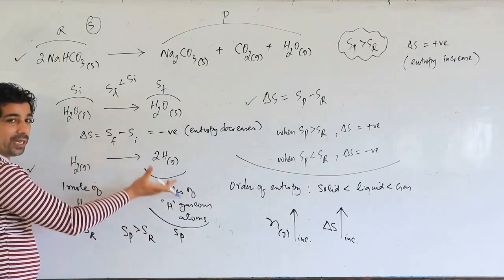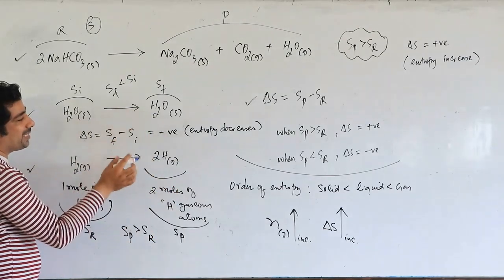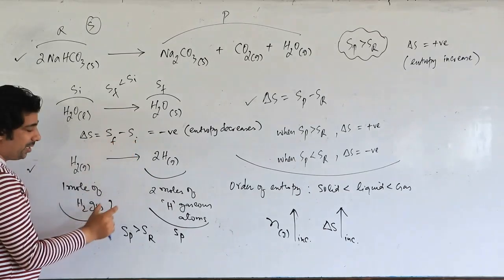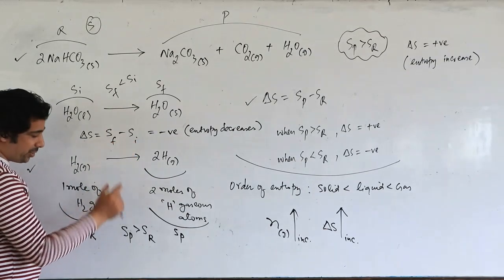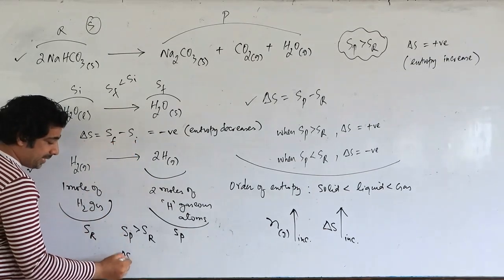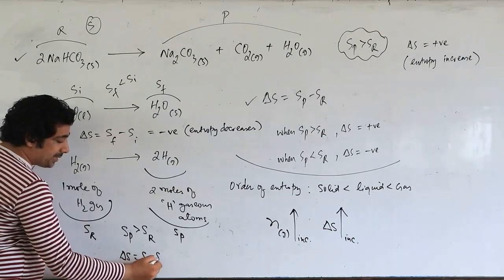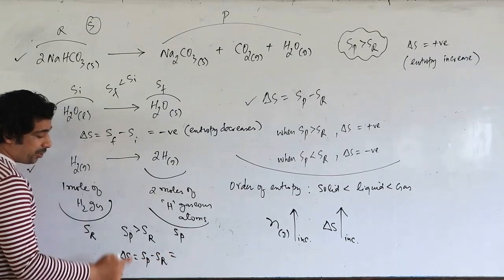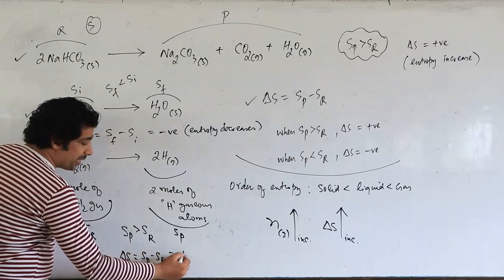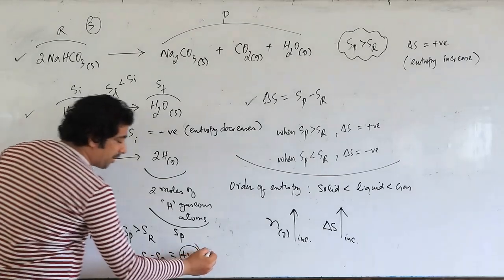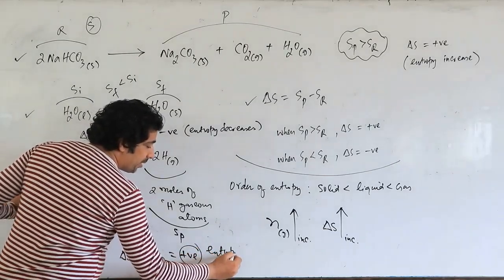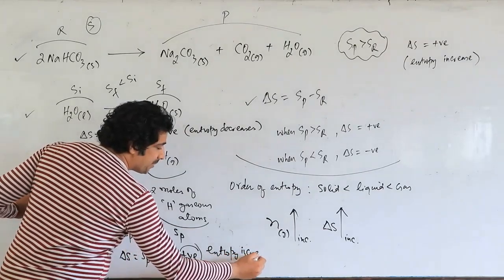It's also a chemical reaction, but the earlier one was a physical process, that's why I used final and initial. But here it's a chemical reaction. So delta S is equal to Sp minus Sr, my dear friends. And we know that Sp is greater, so the delta S will be positive. That means entropy increases, my dear friends.